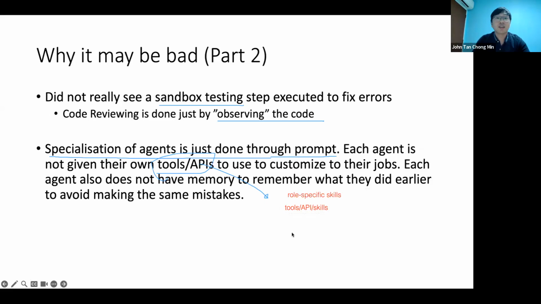Okay, and of course, as they do different programs, they need to learn as well. They need to not make the same mistakes so that you can progress. Right. So this is what Prince was talking about with memory just now. This memory is also my favorite research topic. Okay, I'm a memory person. I believe memory is the key to unlocking AGI. If you can solve memory, you can solve a lot of things, because we can solve learning. So right now, this memory is very rudimentary, just conversation-based memory. We need to make it bigger. We need to think bigger. Think in terms of multiple interactions to preserve the memory across there.